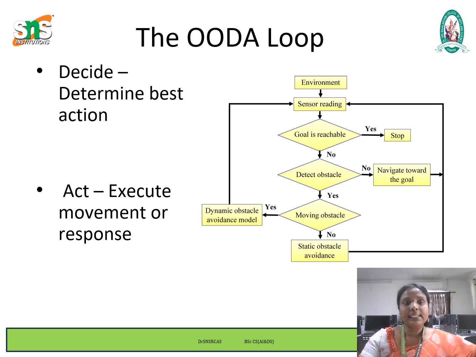Next one is decide. It determines the best action. Based on the interpreted data and current goal, the robot selects the optimal action. This can involve path planning algorithms.